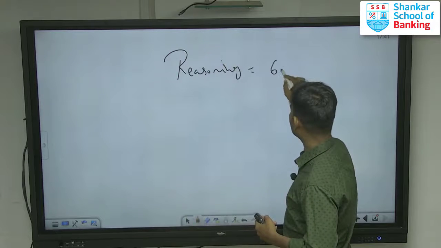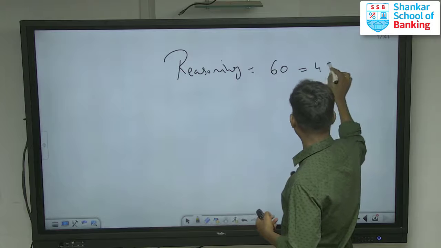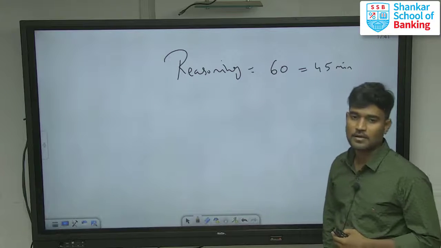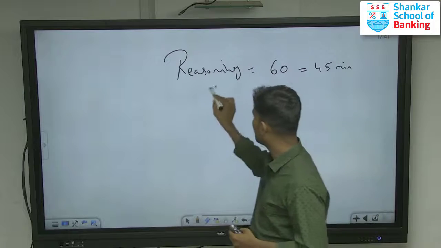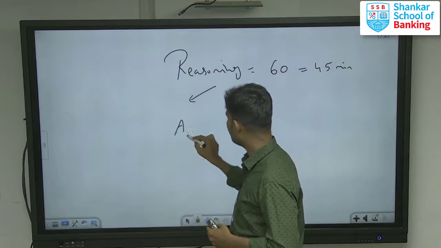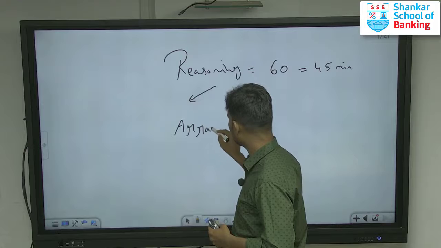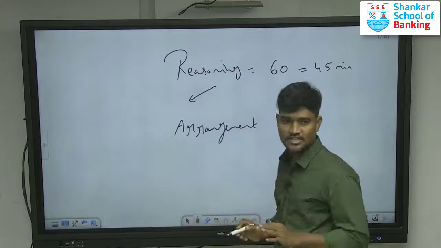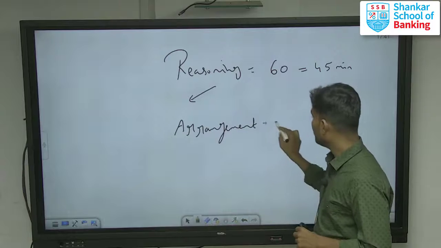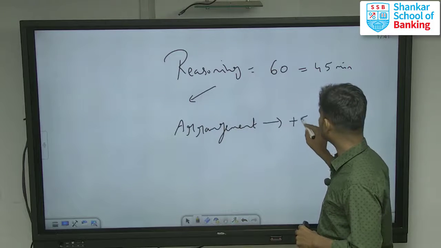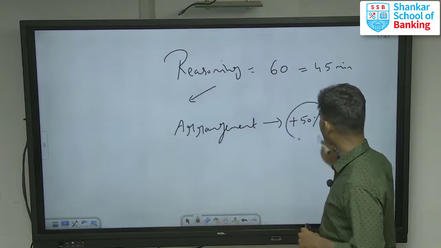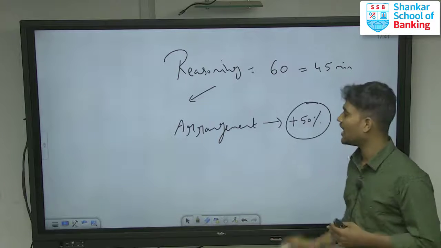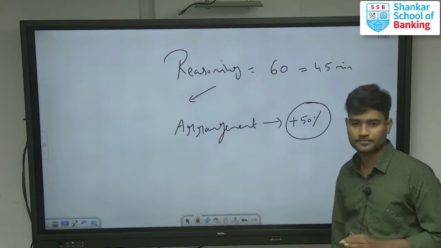They give 60 questions and 45 minutes of time. Among the 60 questions, arrangement is very important, because once you are very strong in arrangement, you can attend more than 50% of the questions. They ask more than 50% of the questions from the arrangement topic.